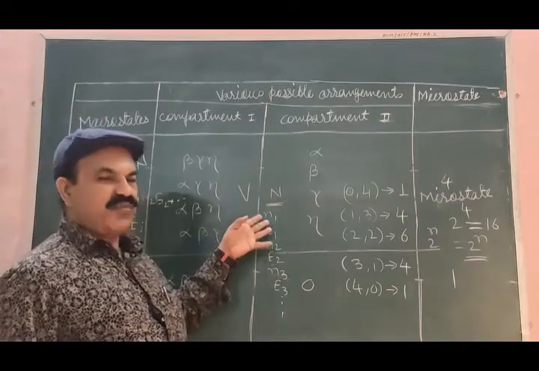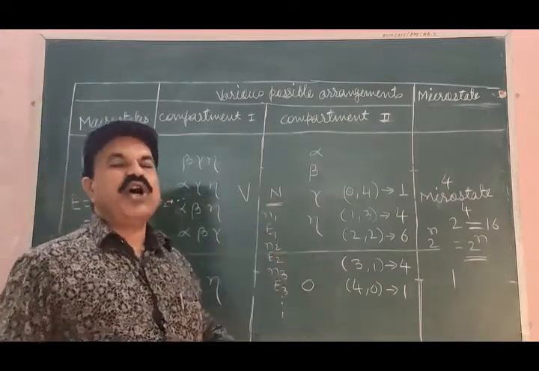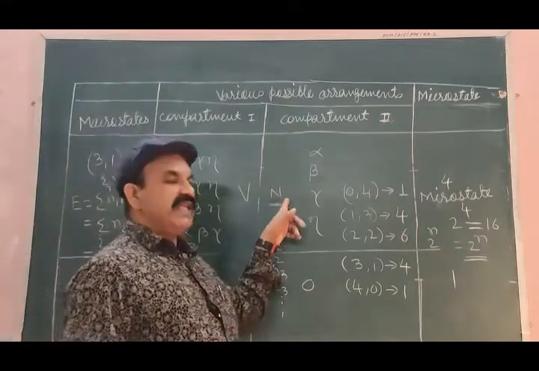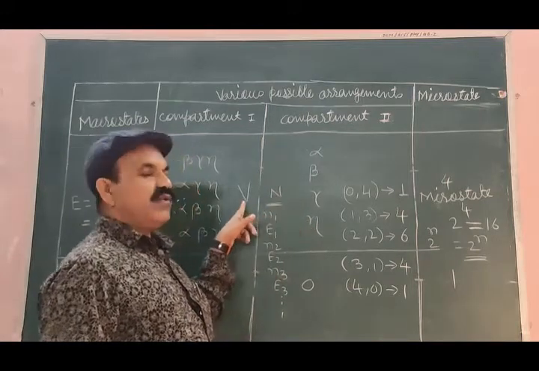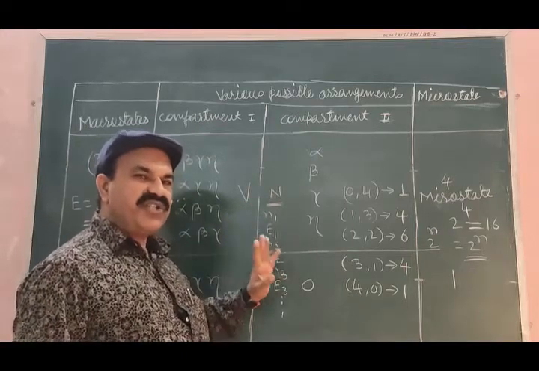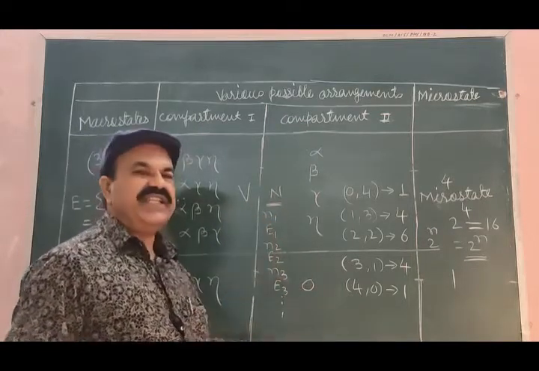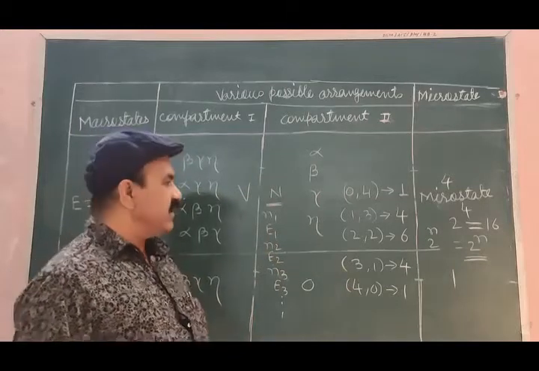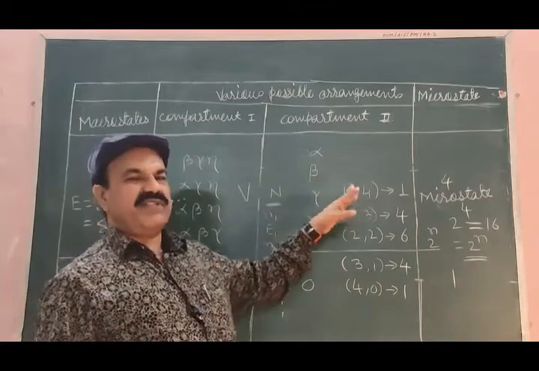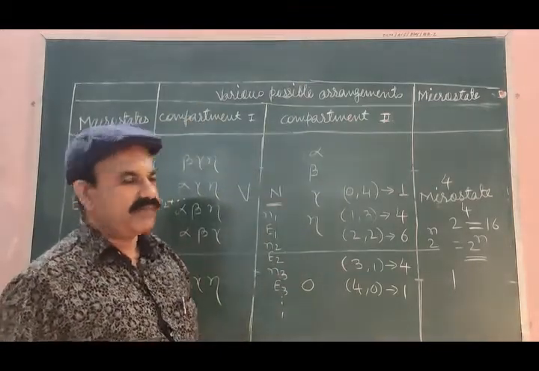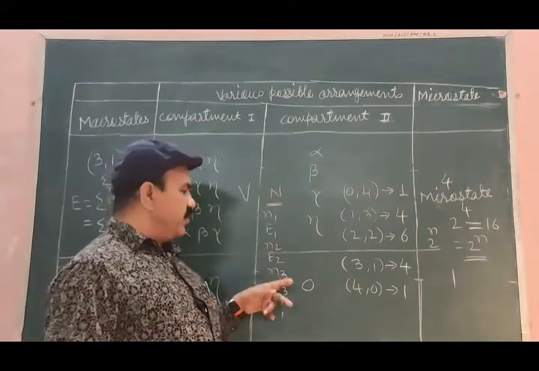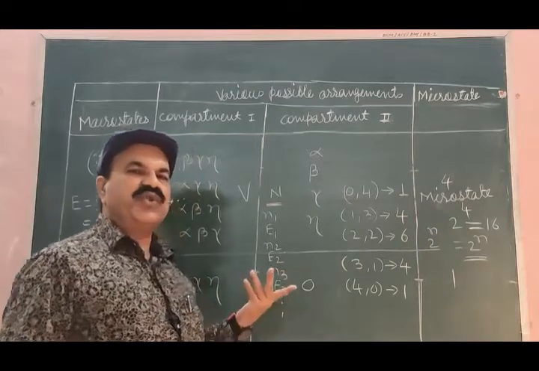Here we have considered a thermodynamic system consisting of non-interacting, distinguishable, very large number of particles. Let this figure be capital N. These particles occupy the volume V. These particles are constituted from N1, N2, N3, N4, etc. So this N will be equal to N1 plus N2 plus N3 plus N4 plus N5 up to the last one. Energy E1 corresponds to N1, E2 corresponds to N2, E3 corresponds to N3, and so on.